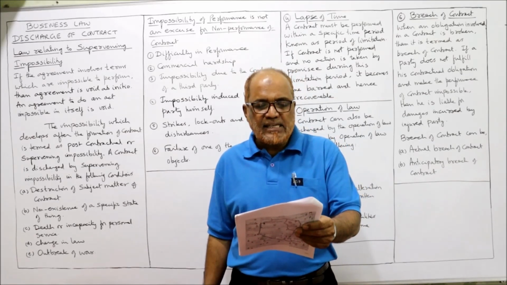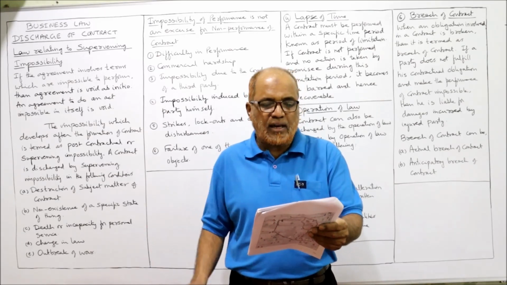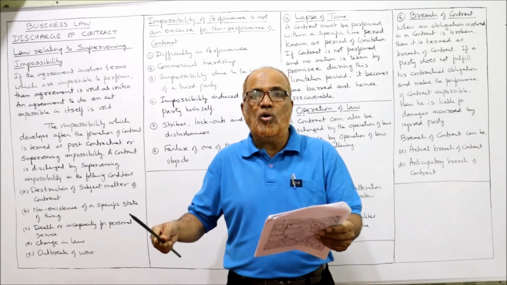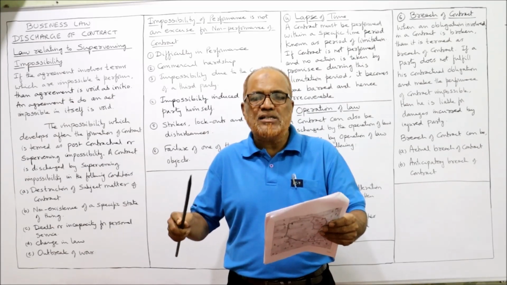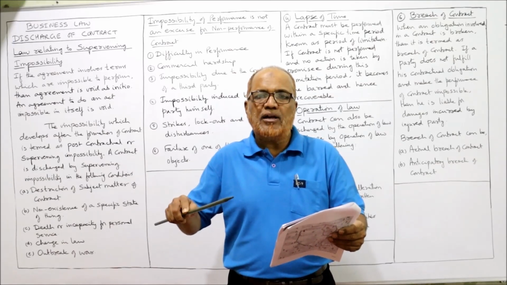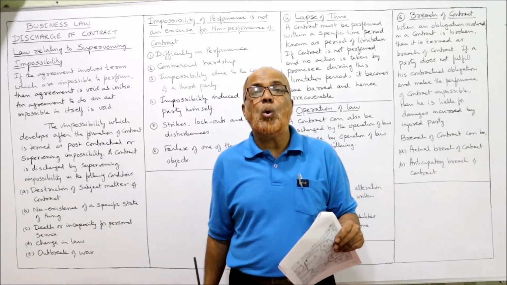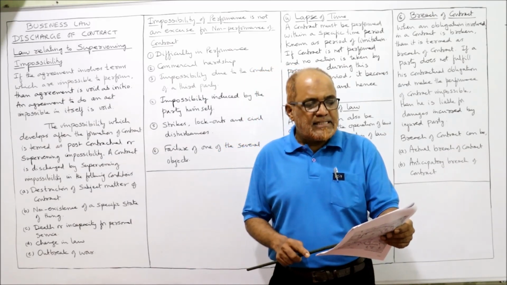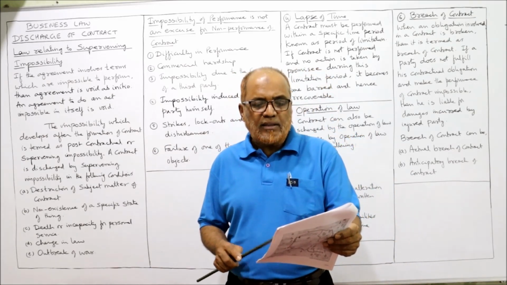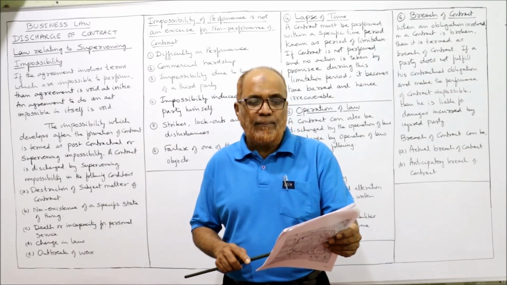Third, an existing mortgage was discharged by the substitution of a new agreement of mortgage. This is called novation. New contract, novation. That means a contract is discharged by agreement or consent. Under agreement and consent, a novation, a new contract can take place, replacing the old contract. An existing mortgage was discharged by the substitution of a new agreement of mortgage. The new agreement could not be registered and hence it was not enforceable.